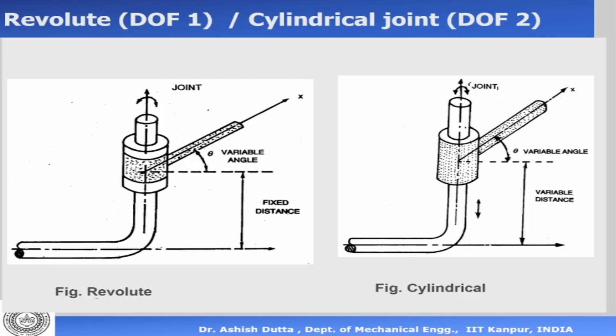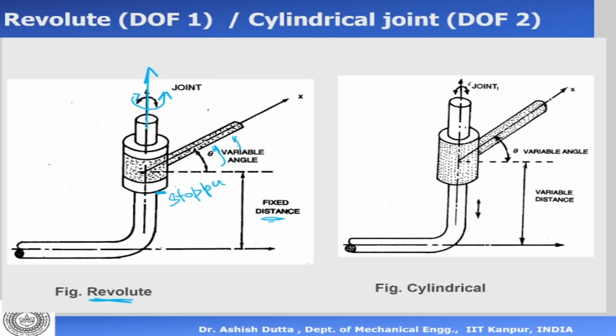Now in this one here on the left hand side, the revolute, please note that there is a stopper there, so this cannot come down. This is a cylindrical part which is mounted on the cylindrical rod. Because this is cylindrical, it can rotate about this joint. This is the axis, and it can rotate like that and like this. It can rotate about that axis, but there is a stop here, so this cannot come down. It is a fixed distance, but the variable is the angle. If I give a force here, this can rotate about the axis, but it cannot come down.